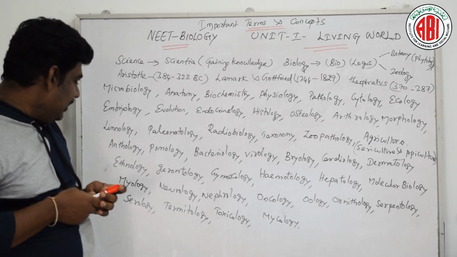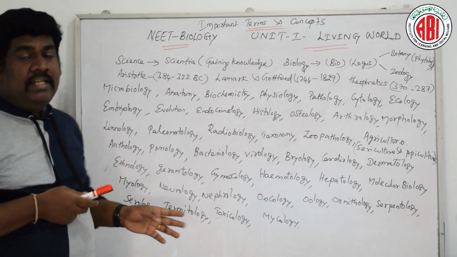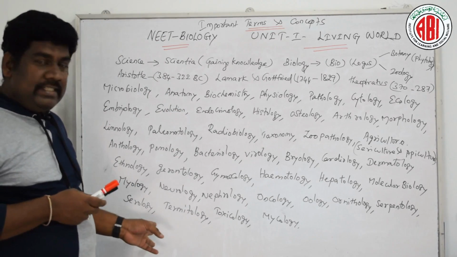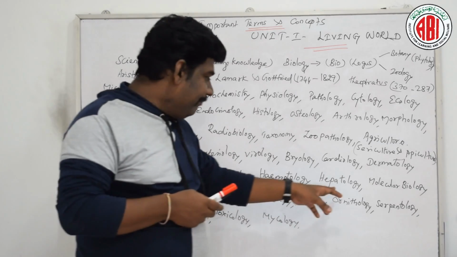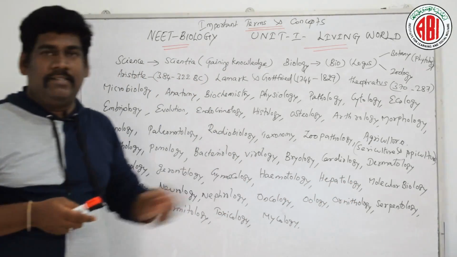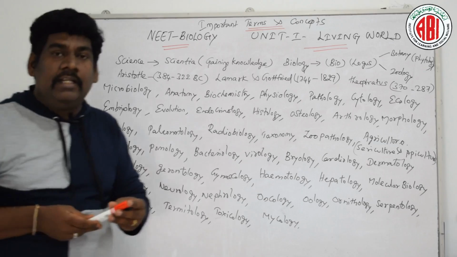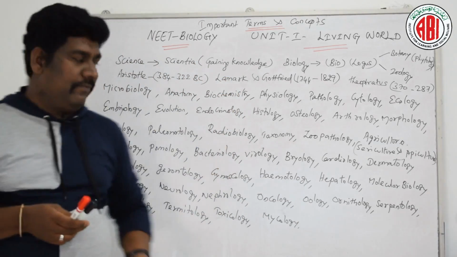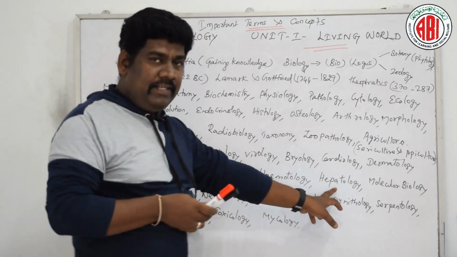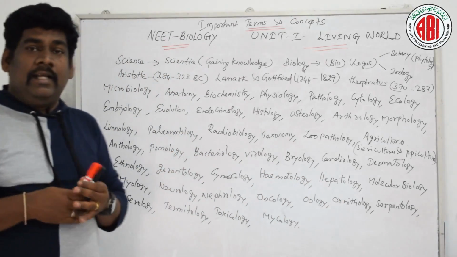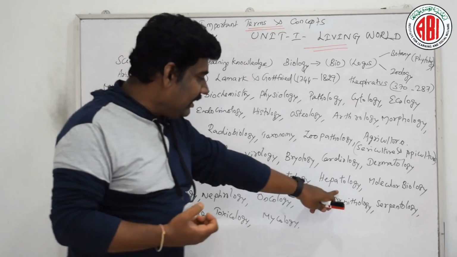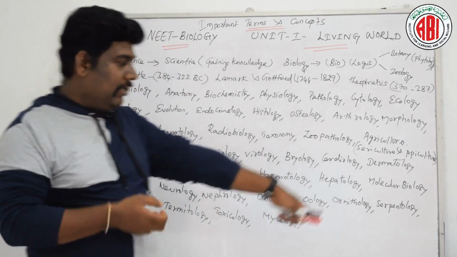Likewise, serology deals with studying serum and lymphatic organs. Then hepatology. Hepatology is a branch of science which deals with the structure and the functions or malfunctions of the human liver and gallbladder, and the secretion of bilirubin or bile juice, which we discuss under hepatology.